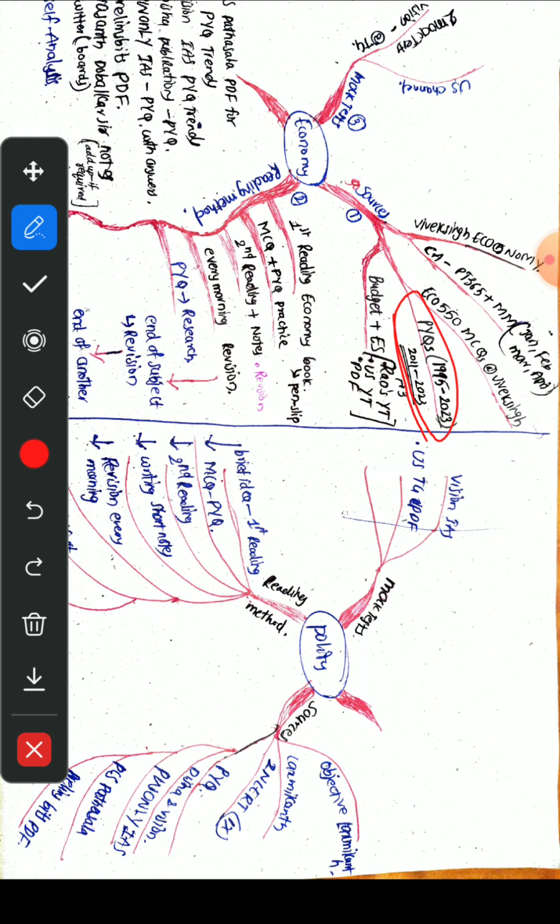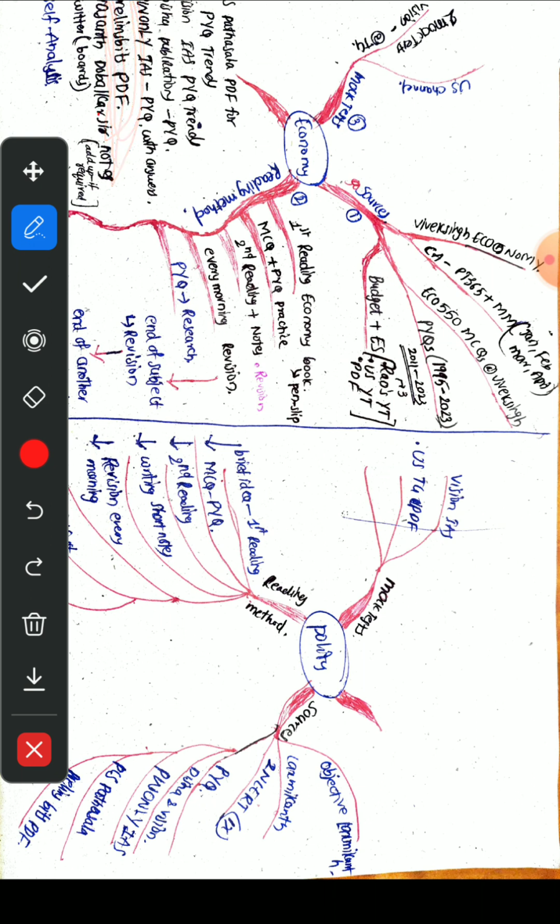It is PYQs, previous year questions from 1995 to 2023. From where do we get these PYQs? These are the sources: PLS Pathshala's PDF, PYQ trends, Vision IAS PYQ trends, Disha Publications PYQs, and PW Only IAS, which has provided very comprehensive explanations for the PYQs from 2011 to 2023, and the prelims bits PDF. They have given solutions from 1979 to 2023 in a very excellent and comprehensive manner.